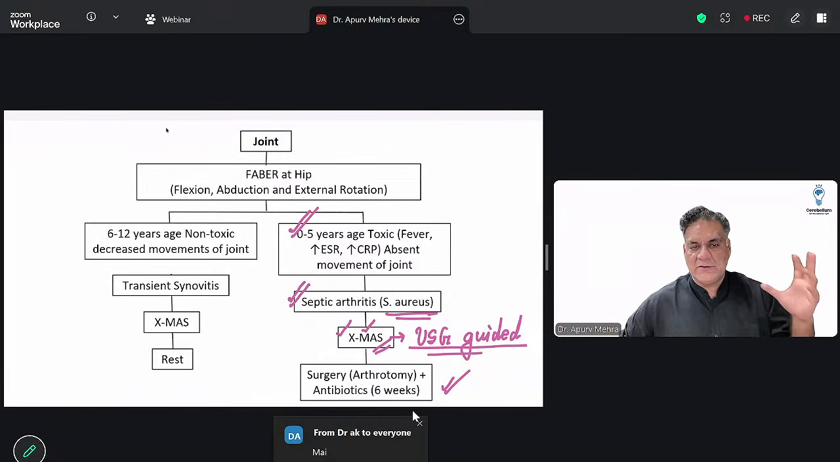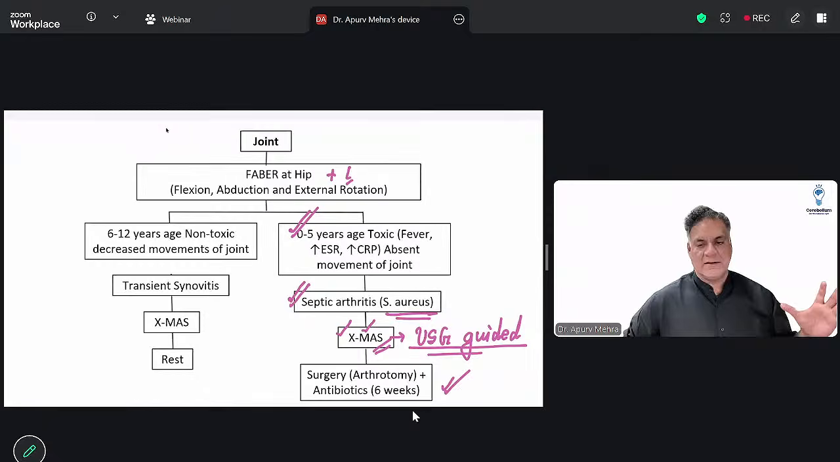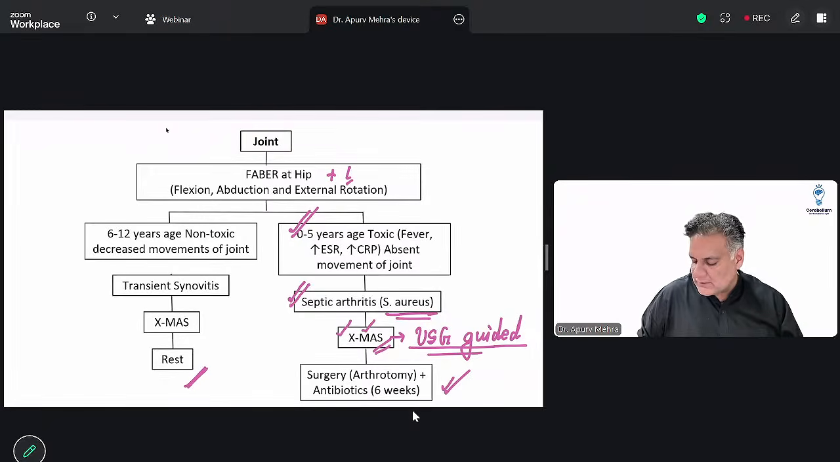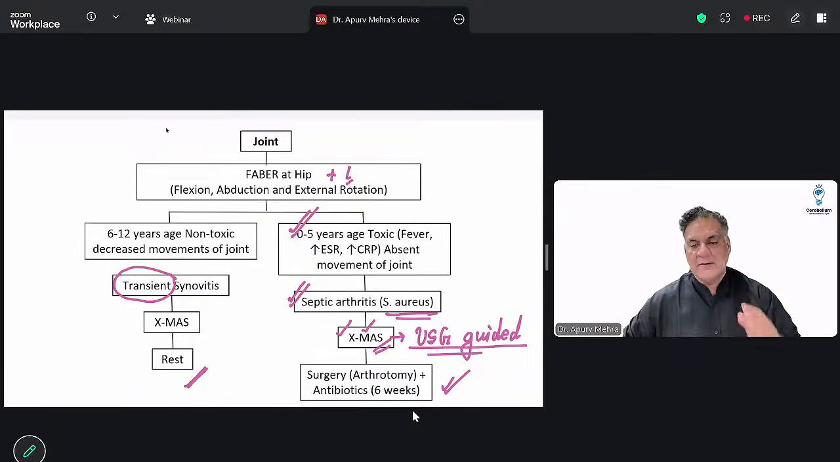Whereas age group 6 to 12 years, non-toxic child, decreased movement, same FABER with lengthening. All right, there will always be lengthening. It is transient synovitis. Order of investigation same: X-ray, MRI, aspiration, but treatment is rare because it's transient. It will disappear with time. Temporary proliferation. So it is a self-resolving condition.